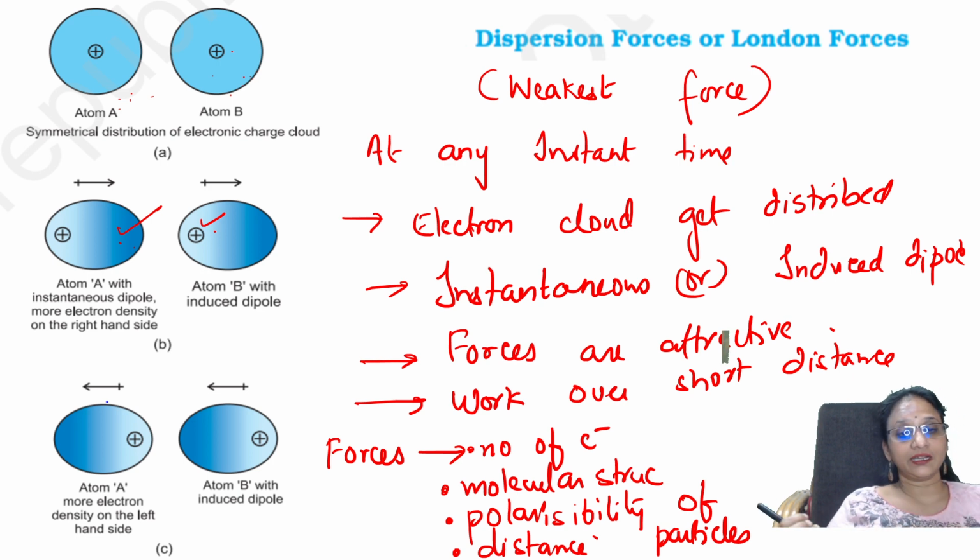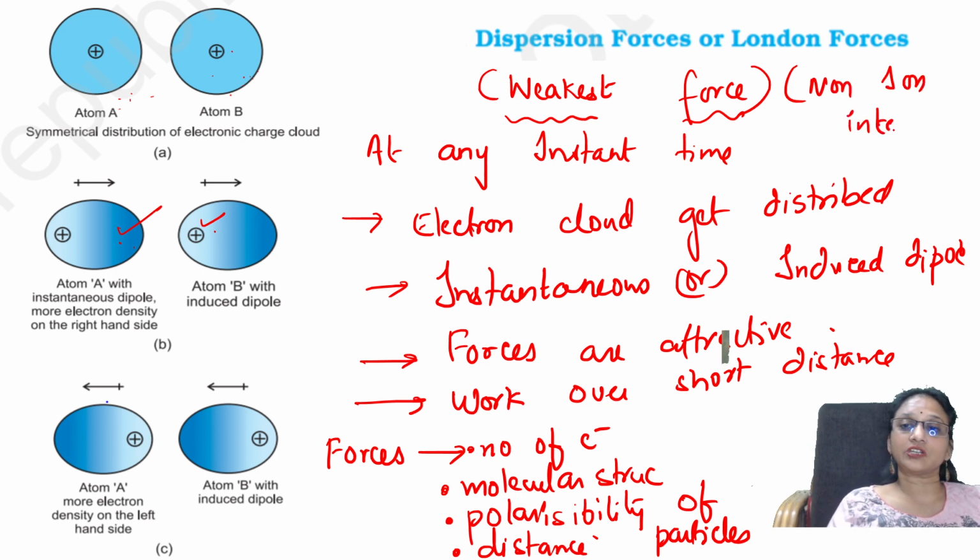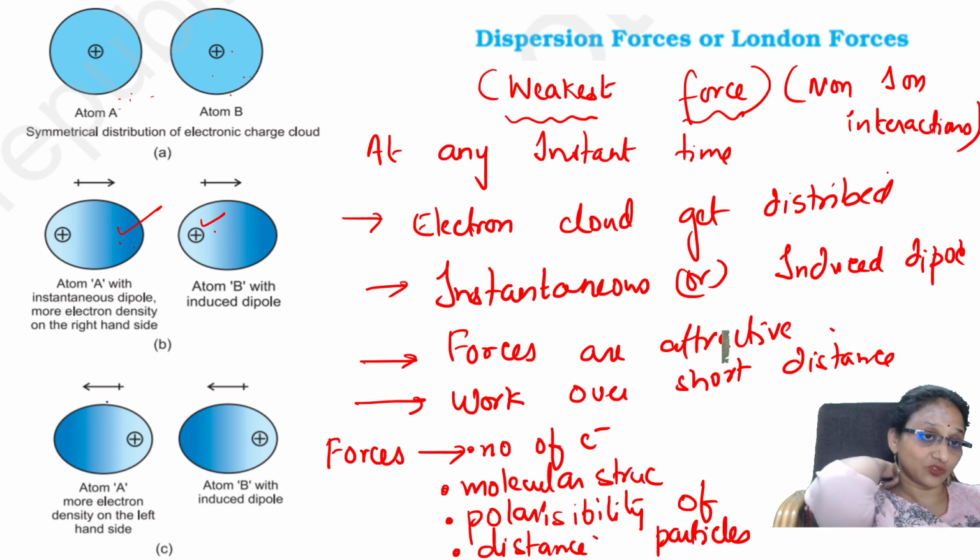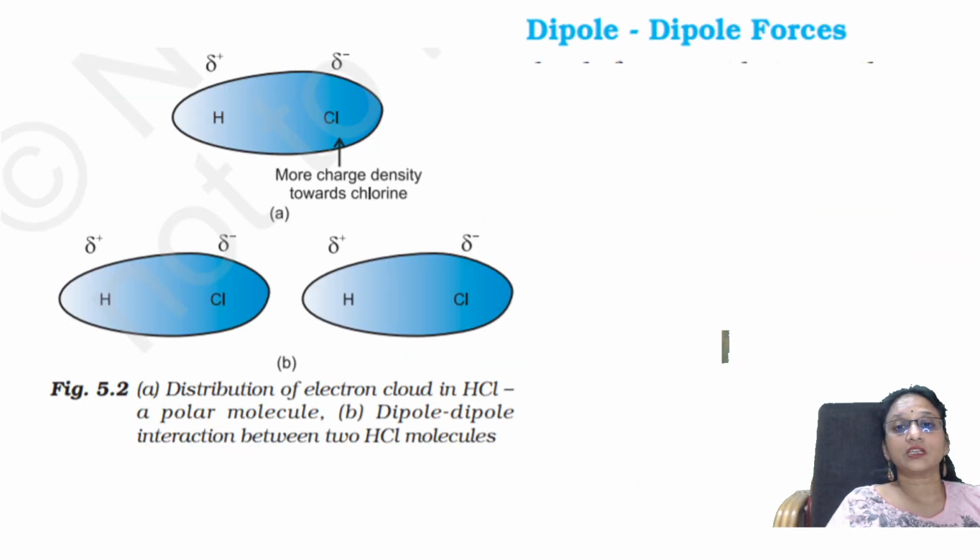When you pull them apart, the attraction is lost. That's why they are called the weakest force, and they are also called non-ion interactions. Do you have any ions? No, it is only between two atoms. Easy? Let us see one more.